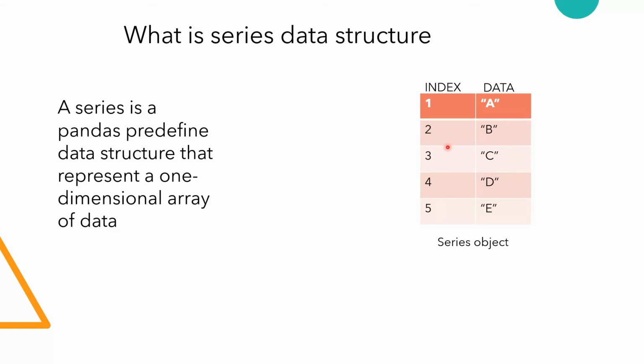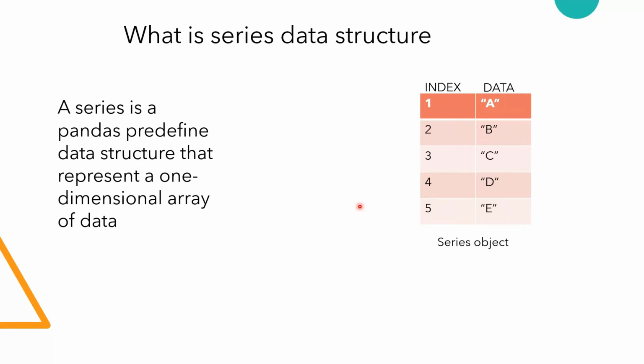Basically in series data structure we can store only a single type of data. We cannot enter different types of data. Okay, so now you understand, guys, that a 1D array is called series data structure.